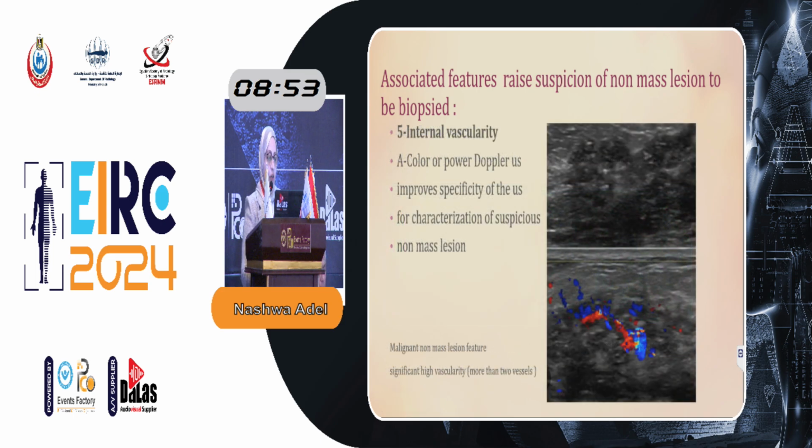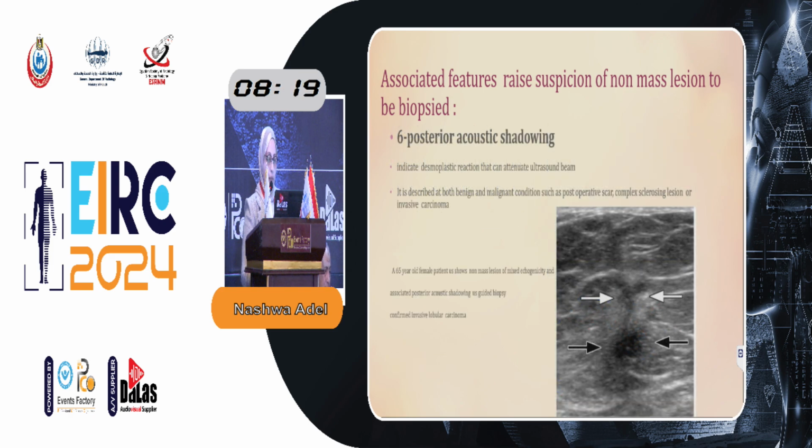Another important feature is the internal vascularity. Color Doppler and Power Doppler also improve the specificity of the ultrasound for characterization of a suspicious non-mass lesion. Malignant non-mass lesions have high vascularity, more than 2 vessels. This image shows focal distribution of ducts with soft tissue lesions seen within the duct and heterogeneous calcification, and color Doppler shows heavy internal vascularity. Biopsy was done showing mixed invasive lobular and invasive ductal carcinoma.